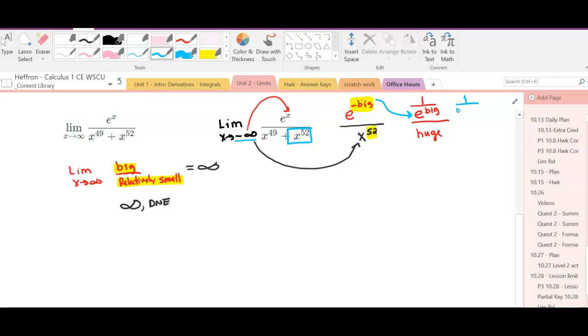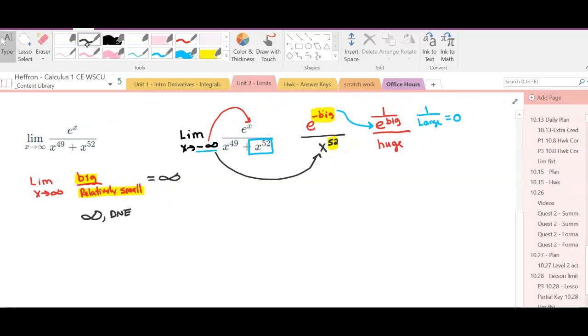Well, 1 over large equals 0, or at least very, very small. So the numerator is now small, and the denominator is huge. Well, when you think about having just a little bit of money and dividing it by lots of people, that's going to be about 0, and that's our limit here.